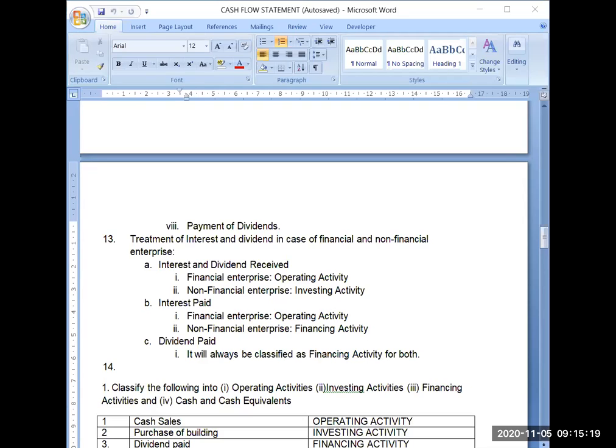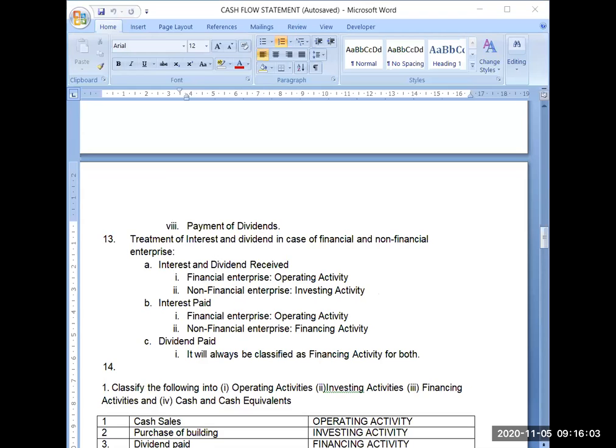So if you are paying dividend, whether it is a financial enterprise or a non-financial enterprise, it will always be a financing activity. But if you are receiving dividend, then it will again be only because you have invested in some shares, and that's why you are receiving the dividend. If you are investing in shares, that means you have invested your money. And if you are a non-financial enterprise, it will be an investing activity.